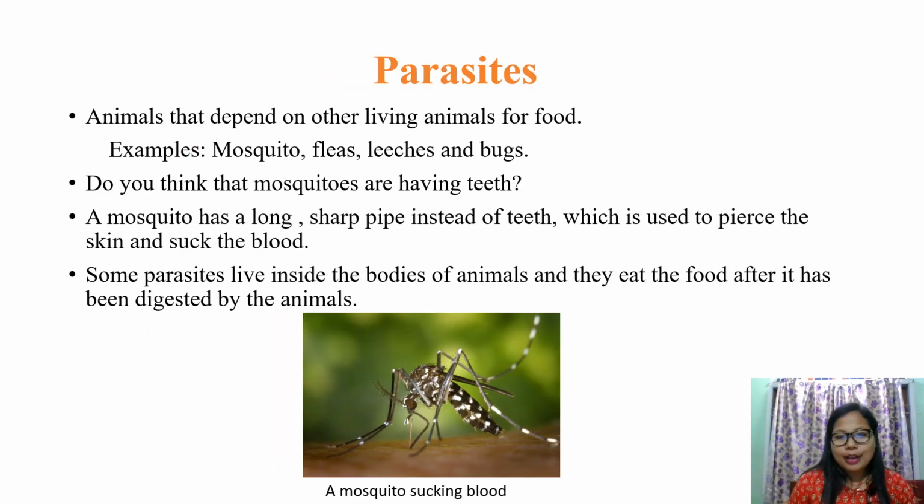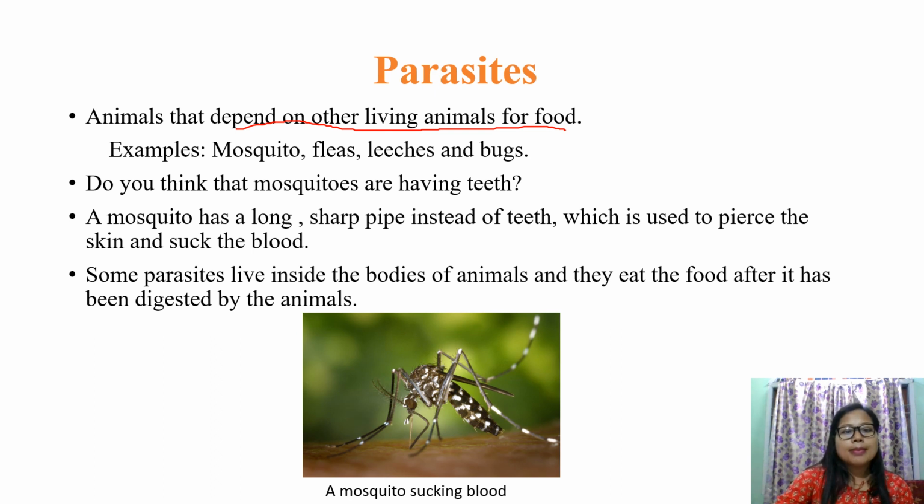Now another group of animals, they are called parasitic animals, or say parasites. Let's see what the parasite animals are. Who are called parasites? So here, parasites are those animals that depend on other animals for food. They cannot stand by themselves, or say they cannot prepare their own food. They totally depend on other animals.